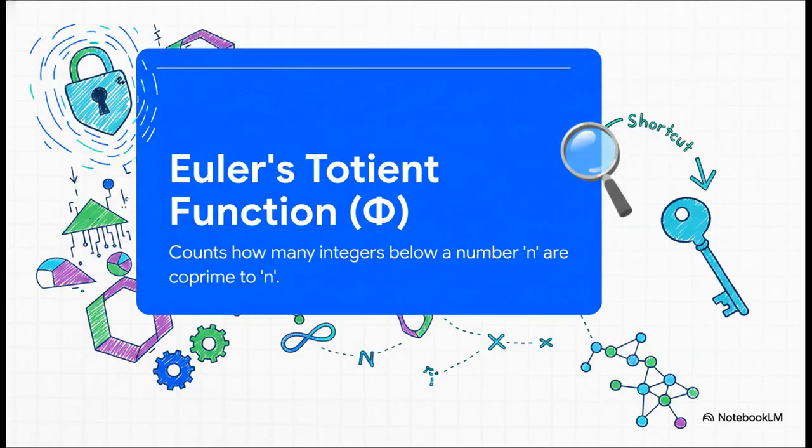Okay, this one looks a little intimidating, I know. But trust me, this is the secret passage. We have our one-way street, right? But how does the person you actually want to read the message get back to the start? Well, they need a hidden shortcut. And Euler's totient function is this brilliant mathematical key that creates that secret path.